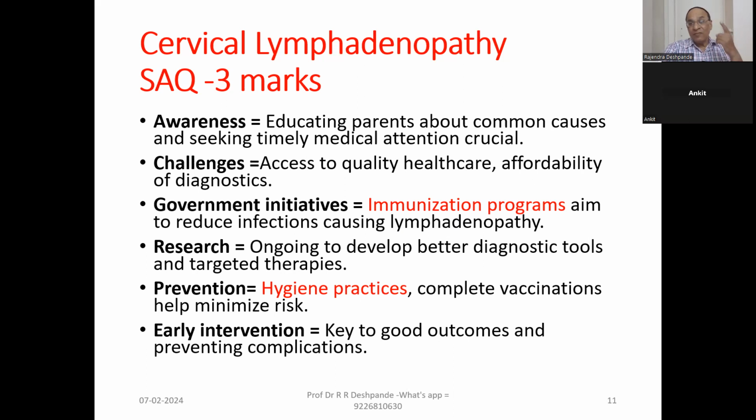But here, the family doctor should request them, if you are not affording private management, private treatment, please go to the government hospitals, and there you will get all these treatments free of cost. So this is very important to convince the poor community. Okay. Governmental initiatives, yes, they are doing the immunization, BCG, to prevent tuberculosis, to reduce the infection causing lymphadenopathy.